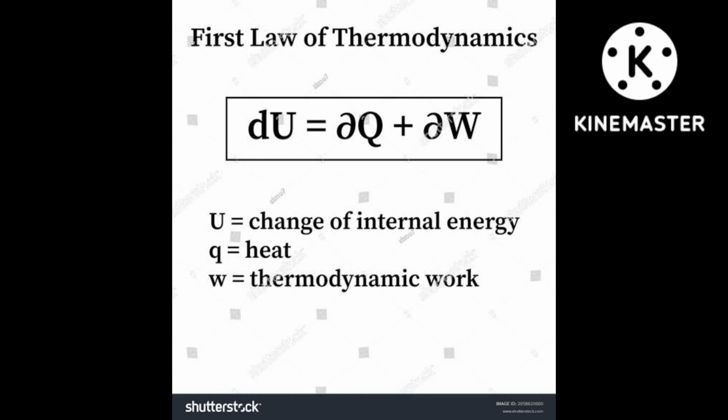Now in the place of P, you have to put the value of P. How will you put the value of P? You know the ideal gas equation, PV is equal to nRT. Then P is equal to nRT divided by V. That value you put here in the place of P.